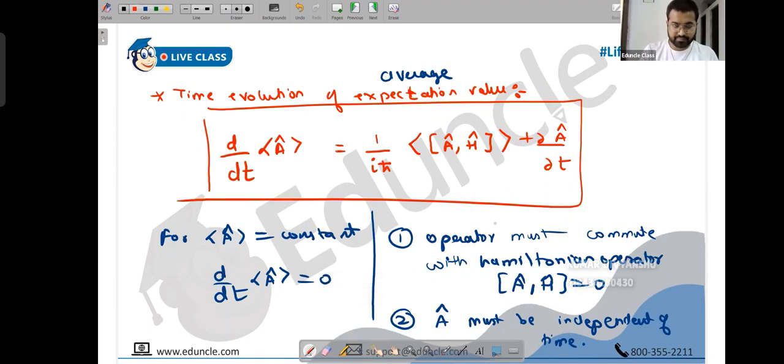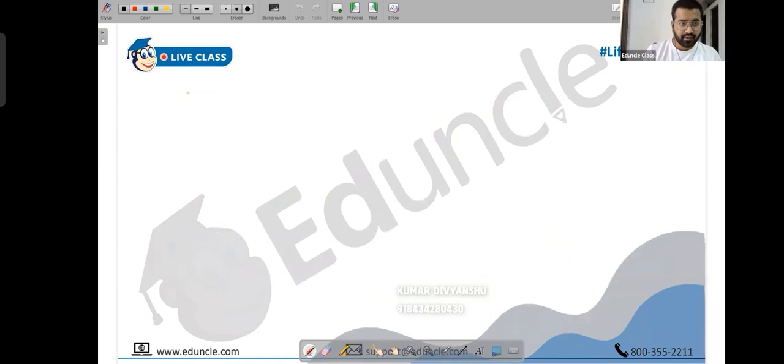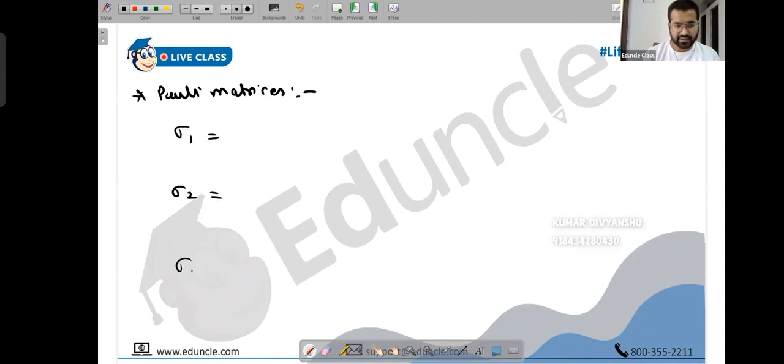So this is the last topic that I want to teach in this chapter, Pauli matrices, and related to that, we'll take a couple of examples also. Different books use different notations. We will use sigma 1, sigma 2, and sigma 3. However, some books also use sigma x, sigma y, and sigma z. It's one and the same thing. Doesn't matter, but order is important.